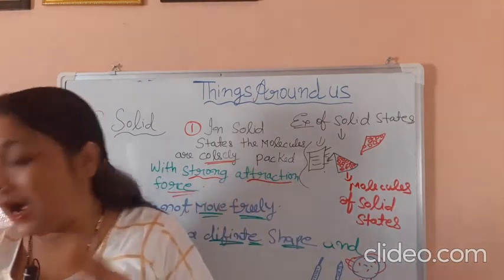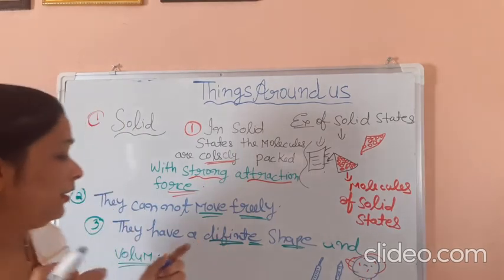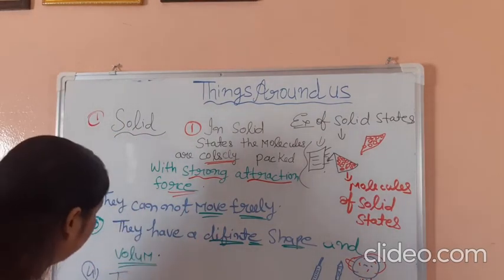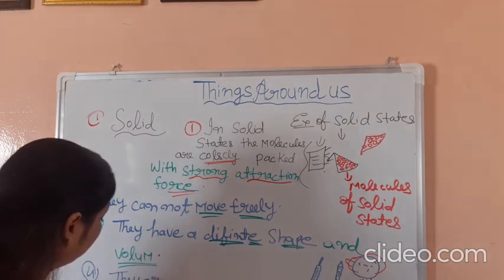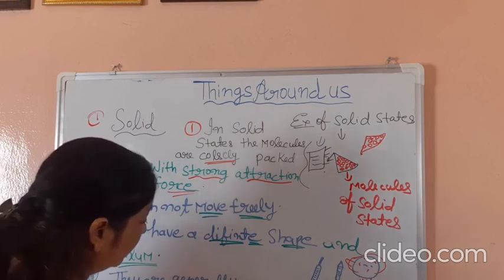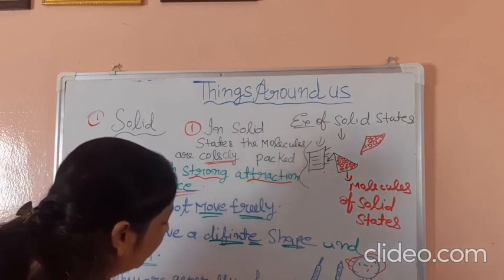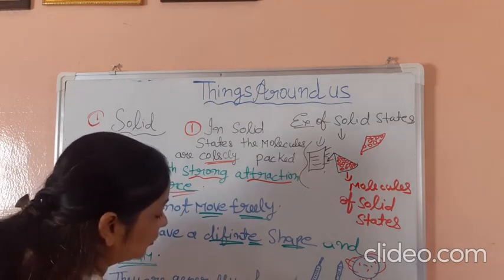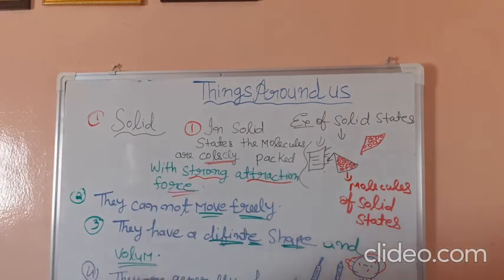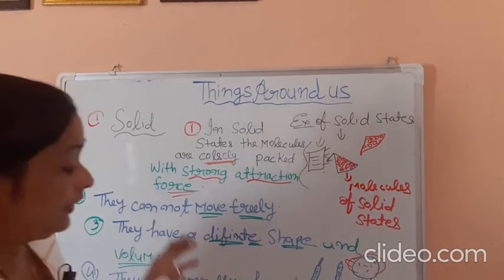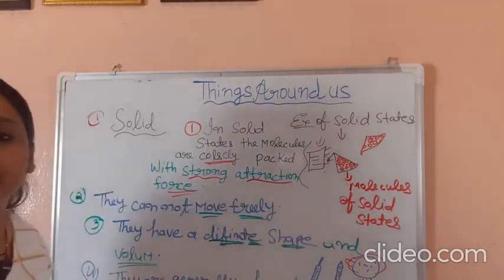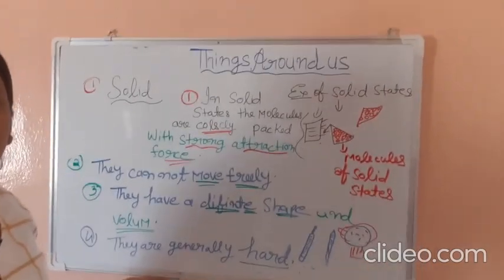They are generally hard. And the fourth characteristic of solid: they are generally hard. We can feel by touching these solid things that they are hard. So they are generally hard.